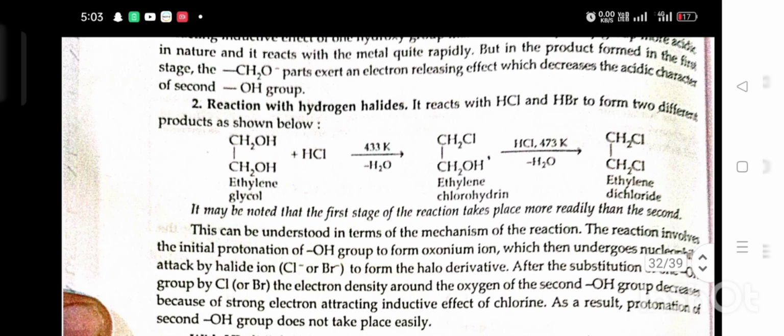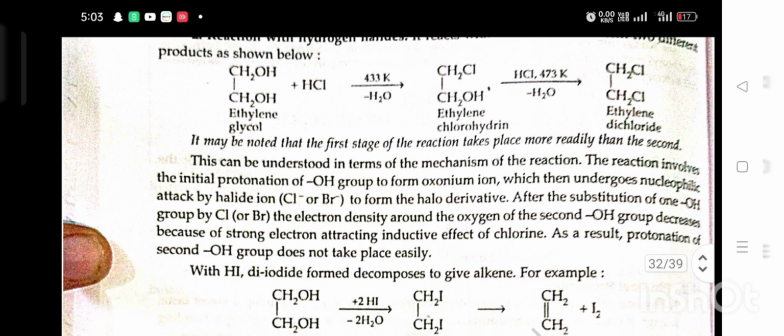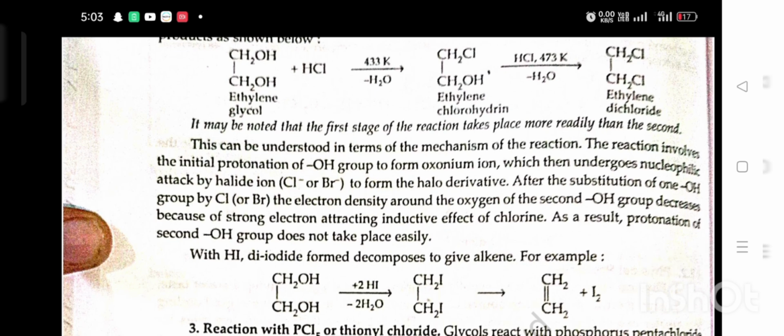Second, reaction with hydrogen halide. It reacts with HCl and HBr to form two different products as shown below. Ethylene glycol plus HCl at 433 Kelvin temperature gives ethylene chlorohydrin, then ethylene dichloride. It may be noted that the first stage of reaction takes place more rapidly than the second. This can be understood in terms of the mechanism of the reaction. The reaction involves the initial protonation of the OH group to form an oxonium ion, which then undergoes nucleophilic attack by the halide ion to form a halo derivative.